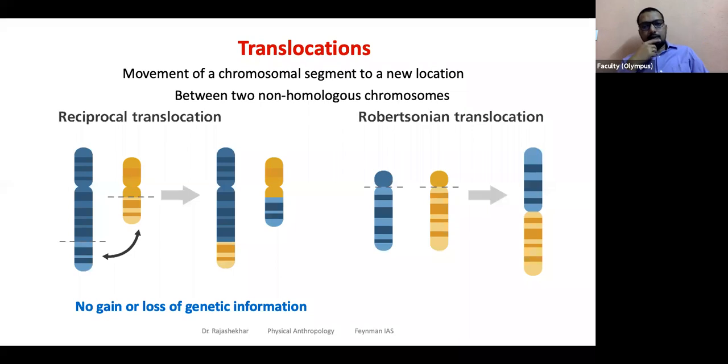Okay, there are different types of translocations. Briefly we'll have a look at these types. Here it is called reciprocal, reciprocating, meaning each exchanging equally. So this portion went here, this portion went here. So the result is this.